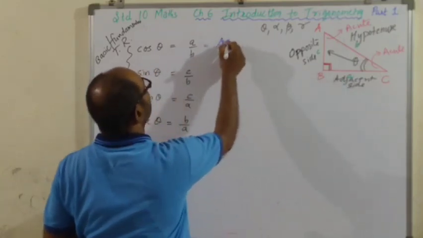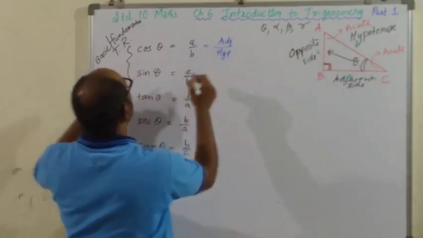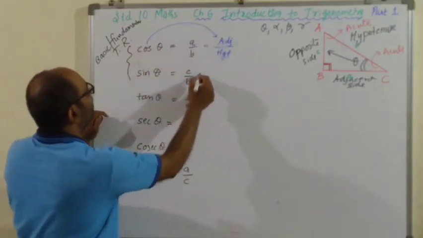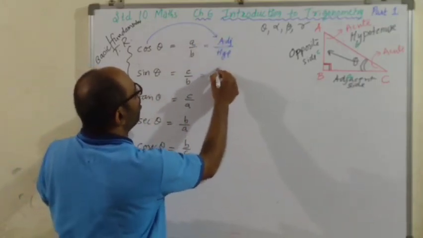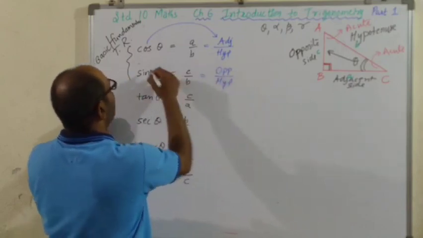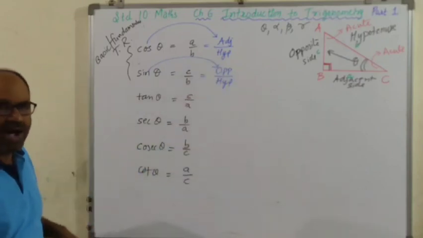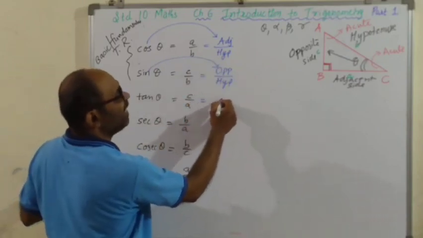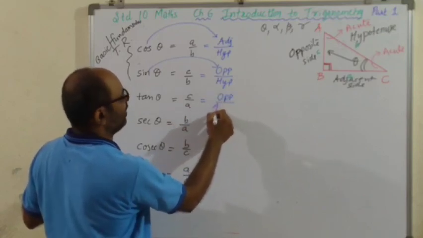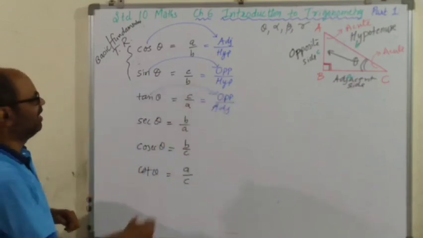A is adjacent side upon B is hypotenuse. So remember, cos is adjacent upon hypotenuse. C is opposite upon B is hypotenuse. So remember, sin is opposite upon hypotenuse. C is opposite or A is adjacent. So tan is opposite upon adjacent.